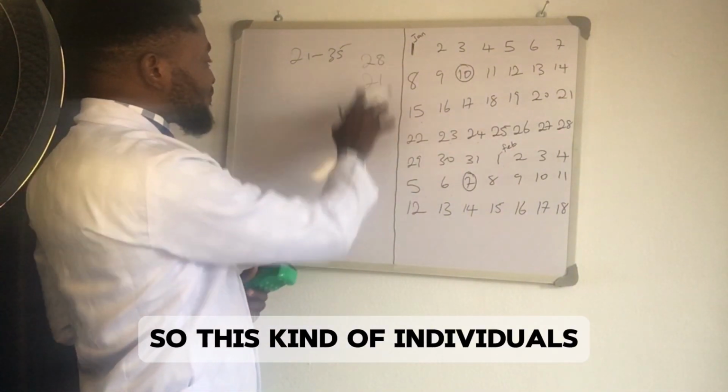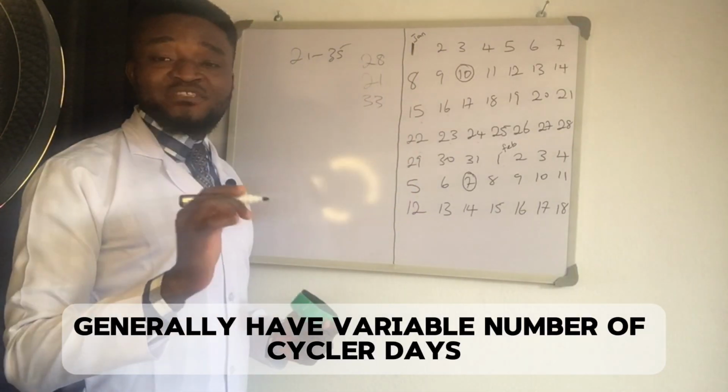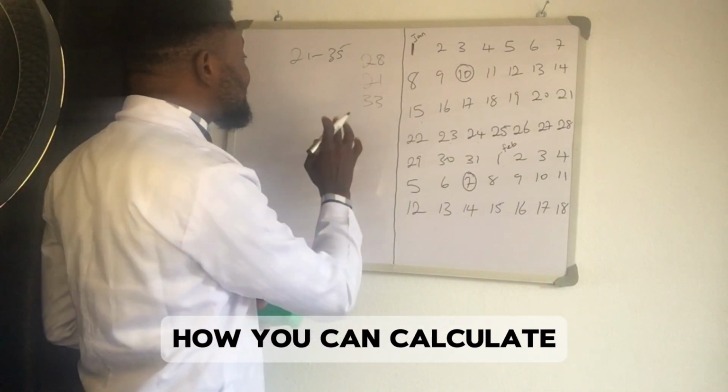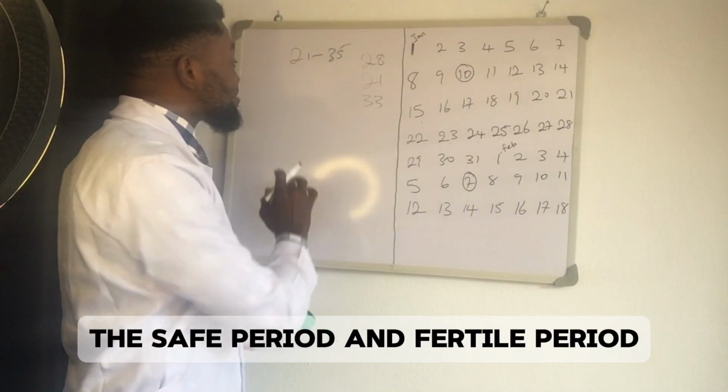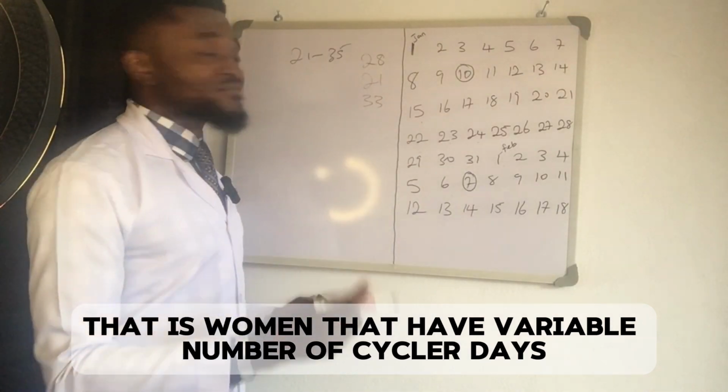This kind of individuals generally have variable circular days, and we are going to make a separate video on how you can calculate the safe period and fertile period for women that have variable number of circular days.